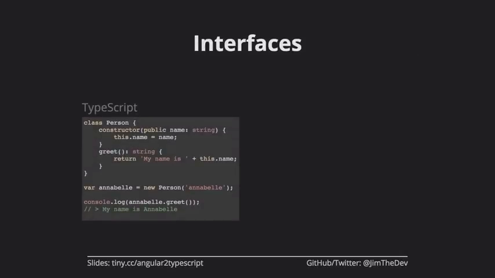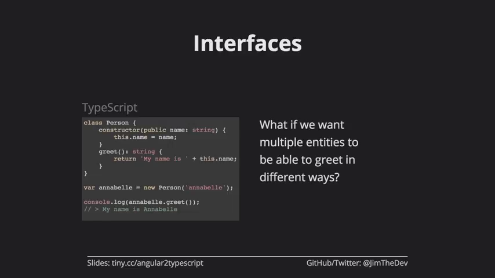Interfaces, maybe a little bit more of an advanced topic, but interesting nonetheless. TypeScript gives us this for free, which is great. Basically, we generally want to use interfaces to define functionality. So we want to try and write our code as best we can to use interfaces that use a functionality. And in this case, we're going to look at if we wanted to have multiple things be able to greet, right? So like we talked about, a robot can greet and also a human can greet, but they might be greeting in different ways. A human is going to say their name, a robot might say their ID number, which is an integer.